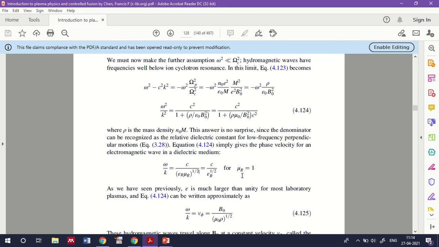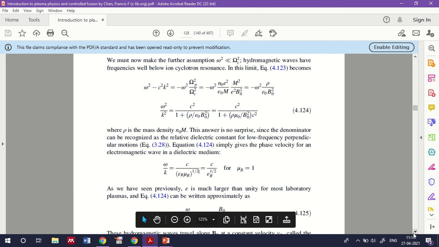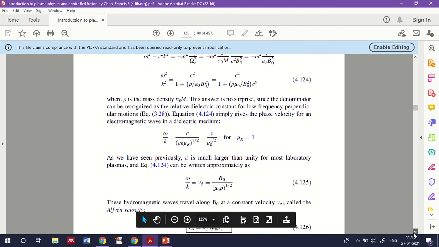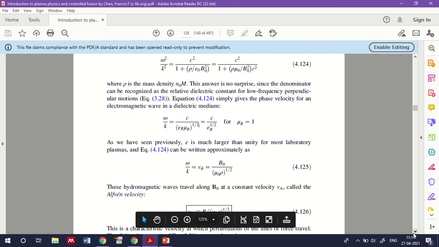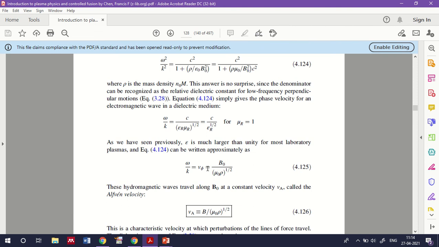As we have seen previously, epsilon r is much larger than unity for most laboratory plasmas, because we have seen in the last class the dielectric constant for a plasma is very large. So we take omega by k equal to v phi, that is equal to (B0 by mu 0 rho) raised to 1 by 2.